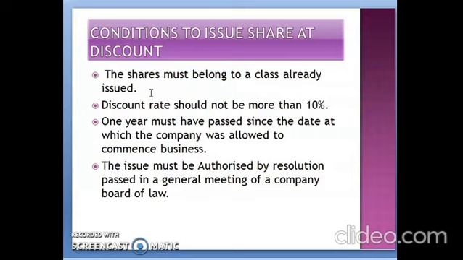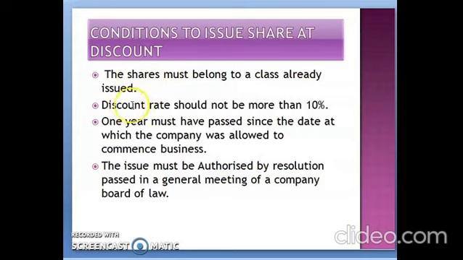Okay. Say for example, you are paying the application money, you're paying the allotment money. But at the time of call money, certain unfortunate things happened, and you are not able to pay your balance call money. So in that condition, the company is going to forfeit all your shares. Those forfeited shares you can issue to the normal public only at a discount.